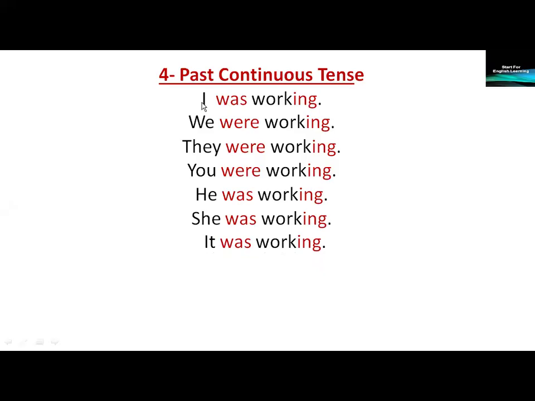Please note, with I, we put was plus work plus ing. With pronouns we, they, you, we put were plus work plus ing. With pronouns he, she, it, we put was plus verb, work plus ing.